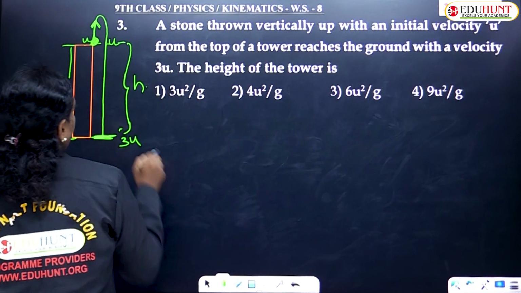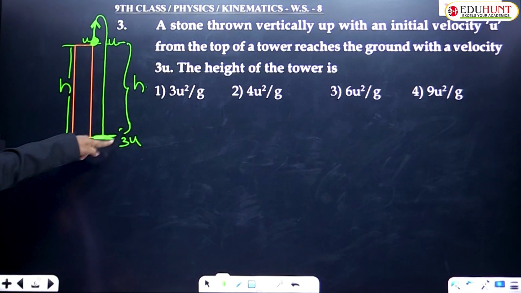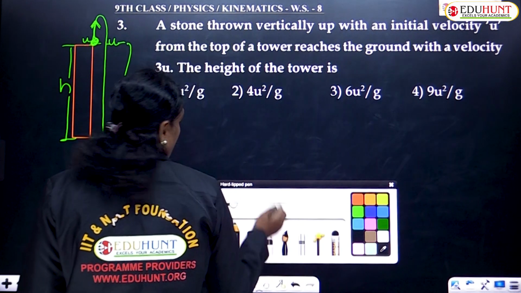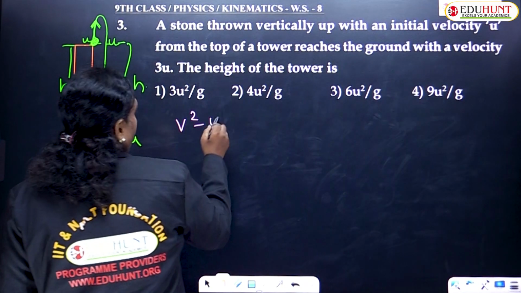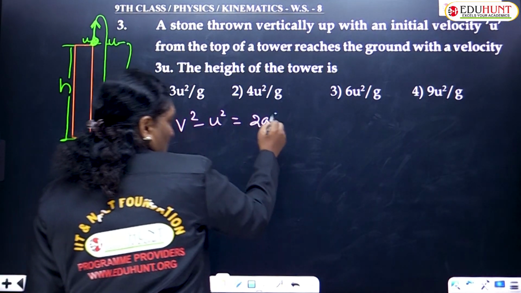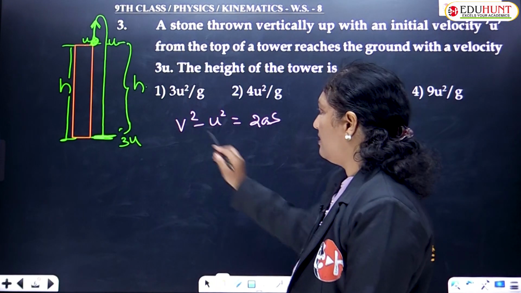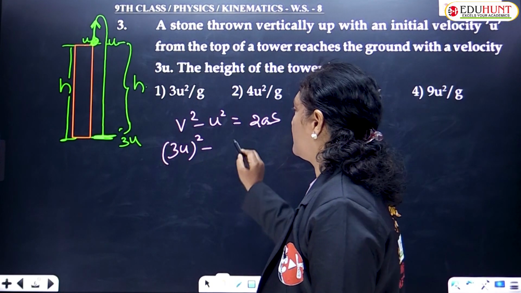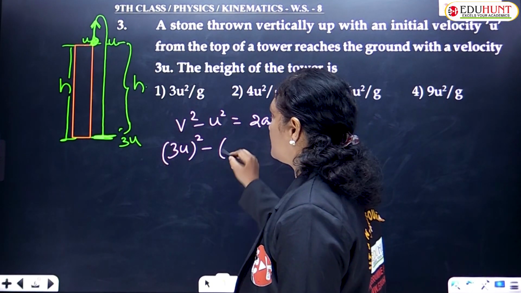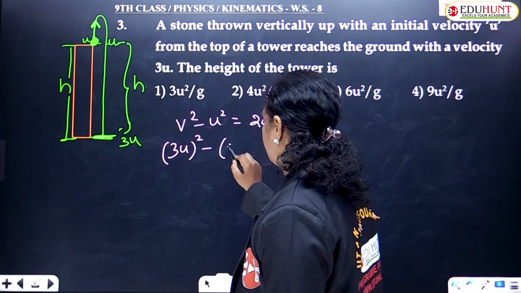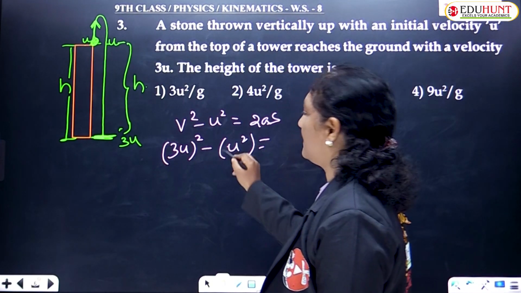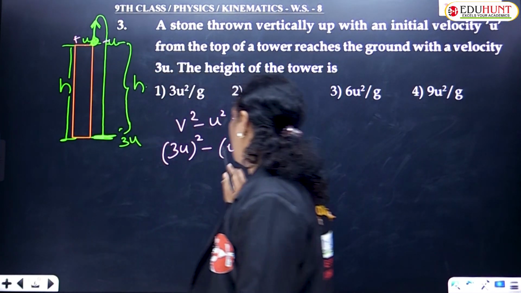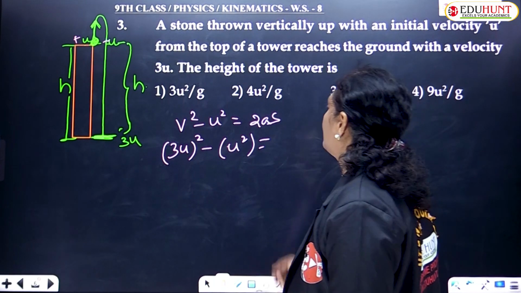Here the velocity was found. So the initial velocity is known, final velocity is known, height was also known. So substituting in our formula, v square minus u square equals 2as. V square minus u square equals 2as. Final velocity how much? 3u whole square minus the projection velocity in the downward direction is minus u or u whole square. Actually, it should be taken as minus u, because if upward is taken as plus u, then downward should be taken as minus u. Anyhow, minus u whole square is nothing but u square itself.